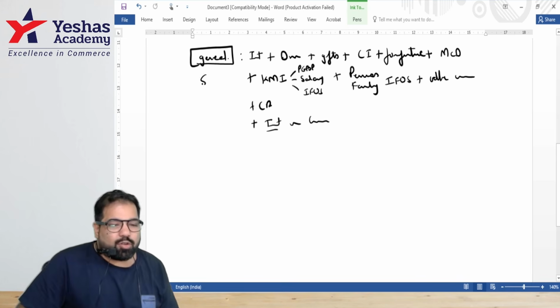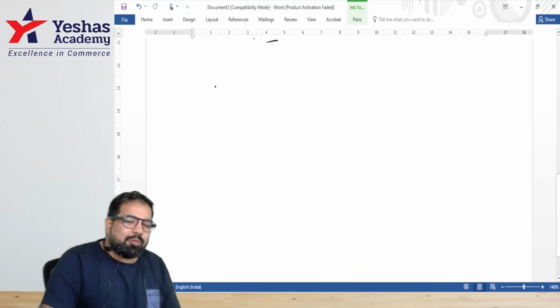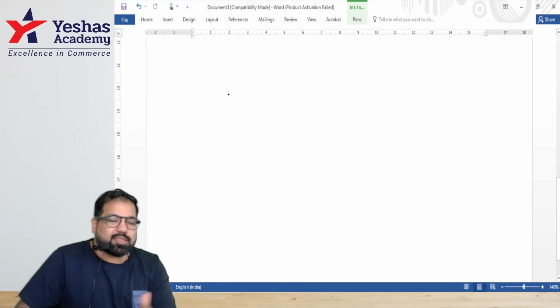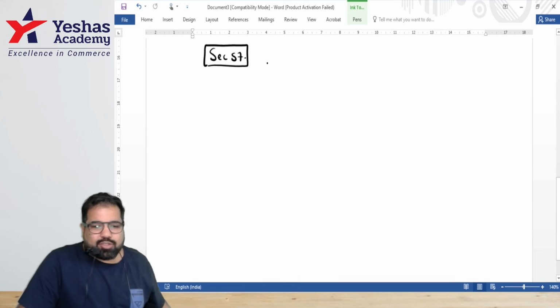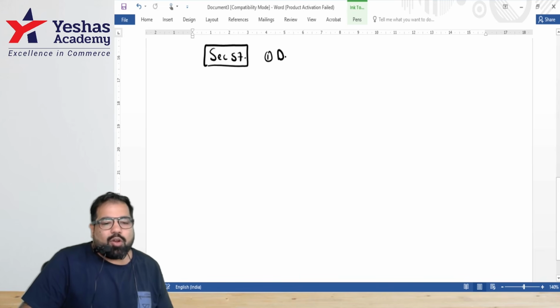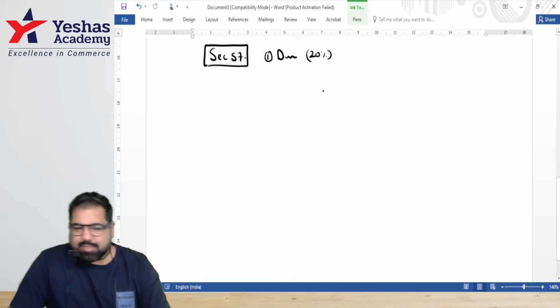These are income, guys. You can always quote a section called Section 56. The government believes in give and take. If you're giving this income, the government gives you deduction under Section 57. They say these are the deductions, guys. Four deductions. First, on dividend income, you will get how much percent? 20% maximum interest, guys. Yes.